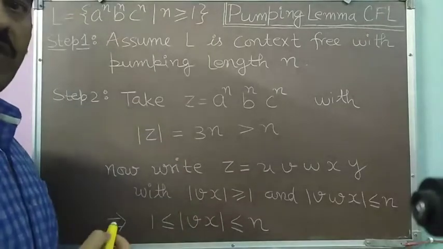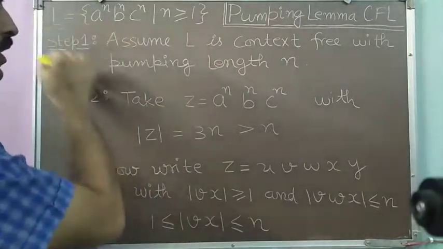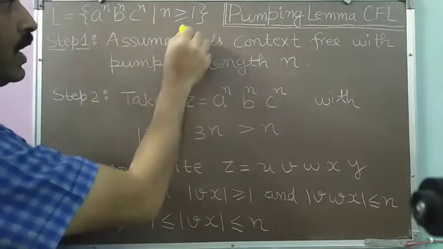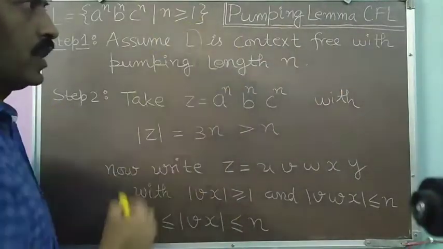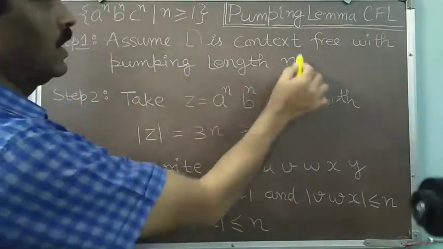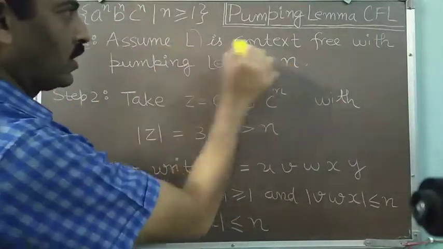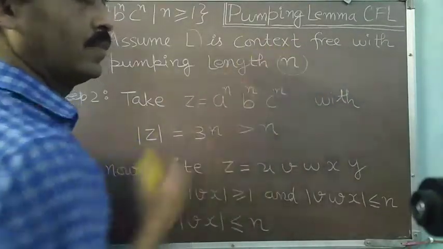So as per the procedure of the pumping lemma, we will be performing steps 1, 2 and 3. As per step 1, we have assumed that L is a context-free language. And because L is a context-free language, we find the pumping length, and we assume that its pumping length is n. So L is a context-free language with its pumping length as n.